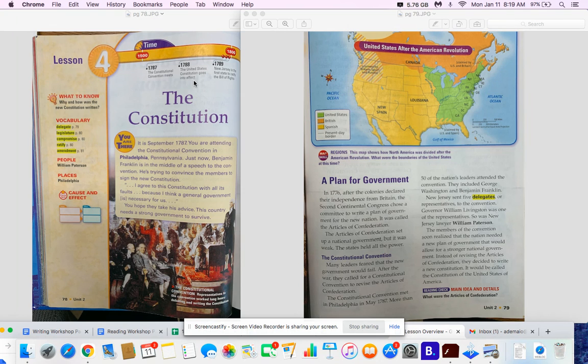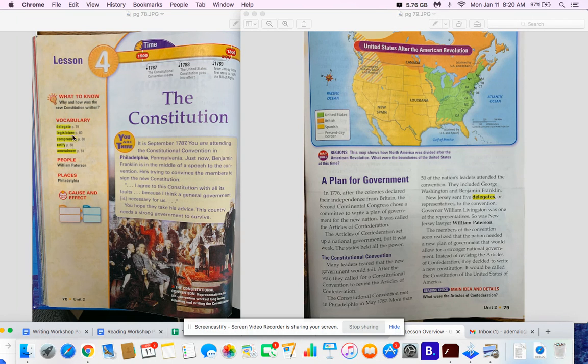Okay, so that's just a little glimpse as to what exactly happened at the Constitutional Convention, and we're going to be reading more about it to get the details. I learned that Benjamin Franklin is probably going to be an important person at this convention. This is what he stated: he agreed to the Constitution with all its faults because he thinks a general government is necessary for us. So he believes a general government is going to be necessary in order to survive.